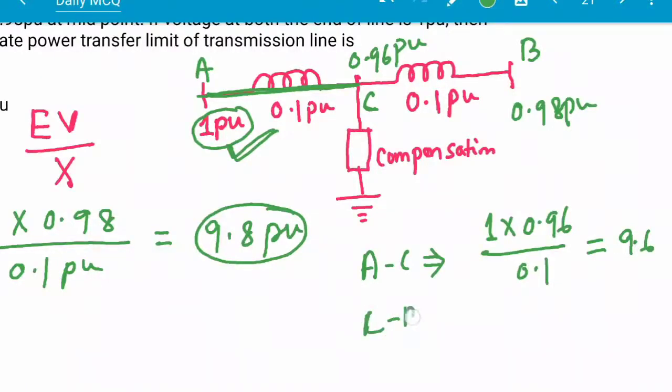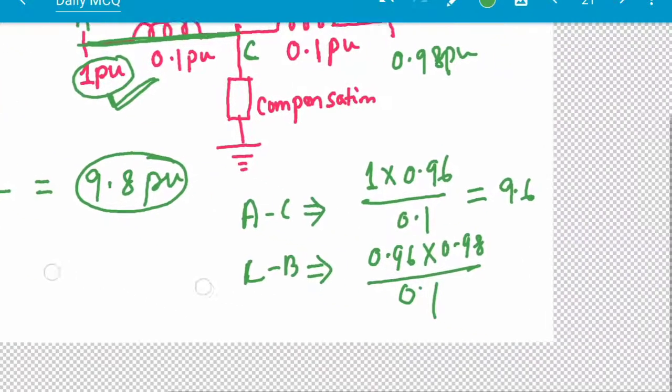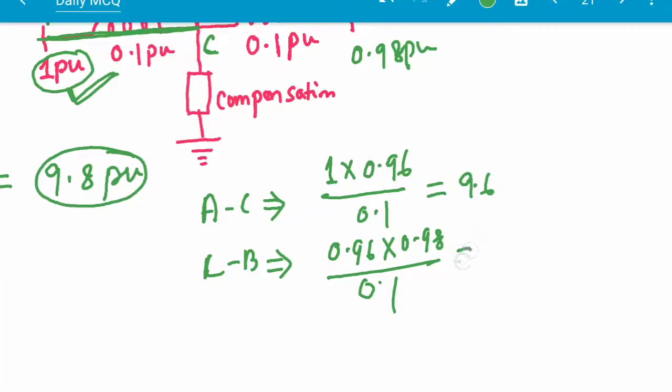From C to B this will be 0.96 into 0.98 by 0.1, and this will be 9.41 per unit.